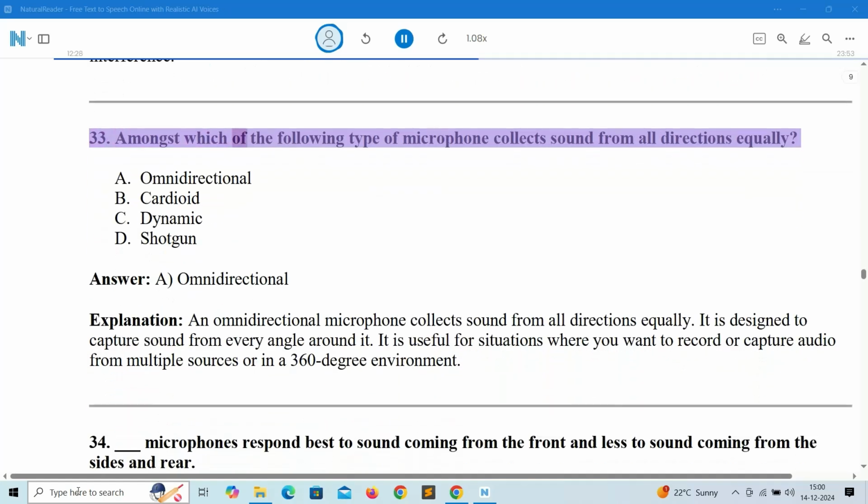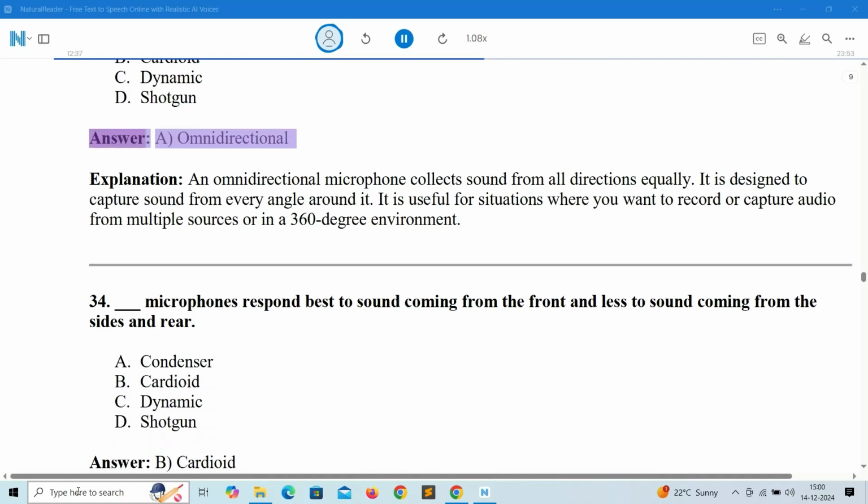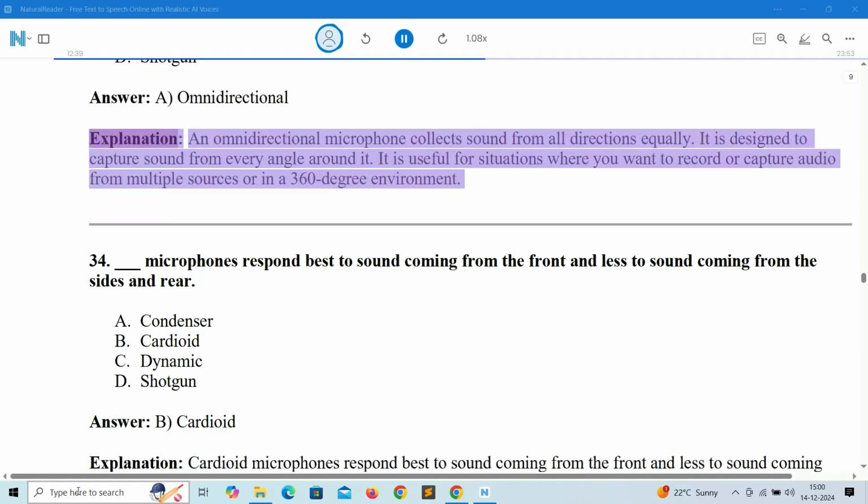33. Amongst which of the following type of microphone collects sound from all directions equally? A. Omnidirectional. B. Cardioid. C. Dynamic. D. Shotgun. Answer: A. Omnidirectional. Explanation: an omnidirectional microphone collects sound from all directions equally. It is designed to capture sound from every angle around it. It is useful for situations where you want to record or capture audio from multiple sources or in a 360-degree environment.